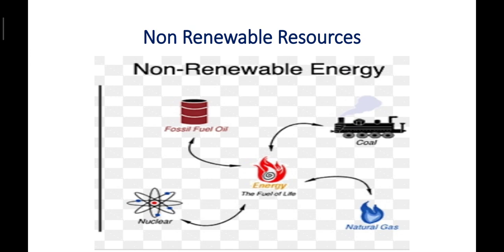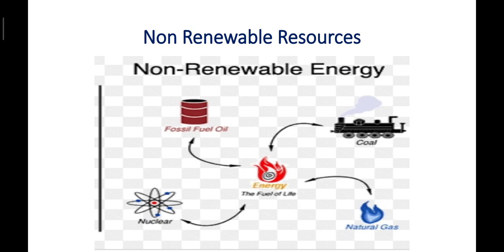There are also fuels like petroleum, diesel, coal, natural gas, uranium and thorium. These are the resources which get depleted and cannot be renewed. Nature cannot replenish them through its processes, so they are known as non-renewable resources, because it takes thousands of years.